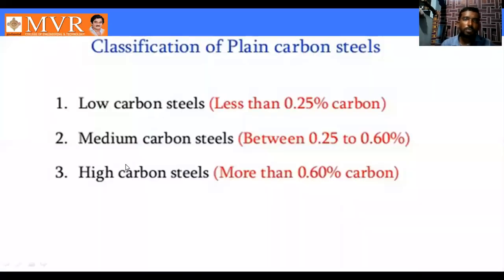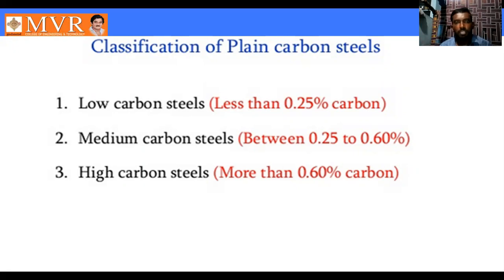So see here, classifications of plain carbon steel. It is a brief introduction about plain carbon steel. One is the classifications of plain carbon steel. Generally, plain carbon steel is classified into three types. The first one is low carbon steel, the second one is medium carbon steel, and the third one is high carbon steel.